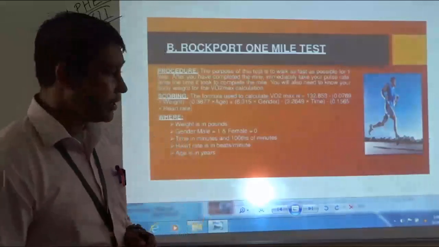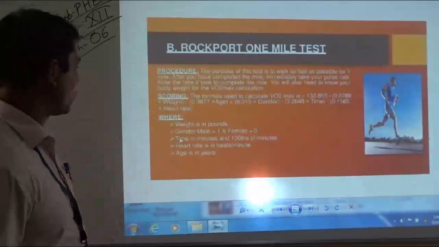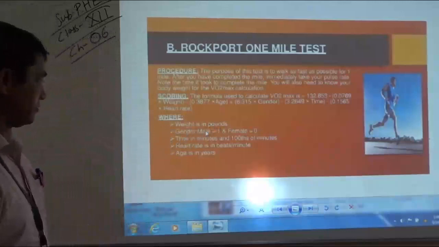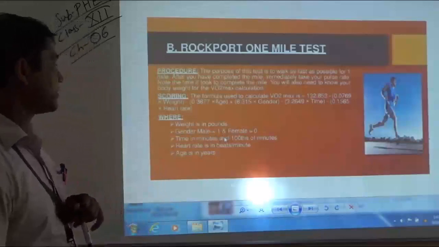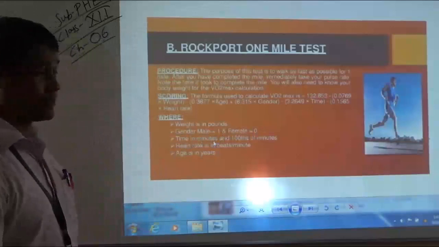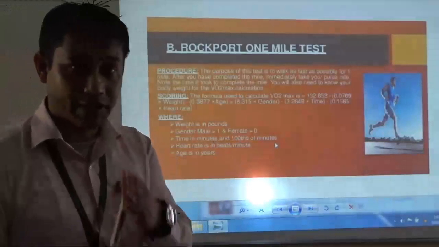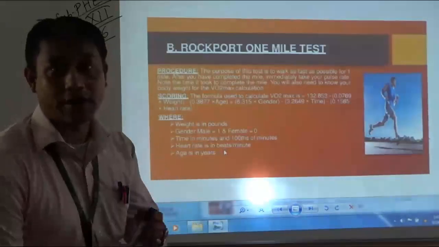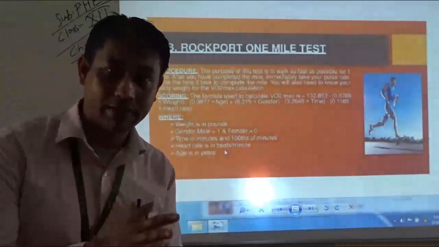Next, these are some of the scores that are recorded. The weight of the subject will be measured in pounds. For gender, if the subject is male, then a weightage of 1 will be given; if the subject is female, then a weightage of 0 will be given. The time is in minutes and hundredths of minutes, so the time taken to complete 1 mile will be recorded with the help of a stopwatch. Heart rate will be recorded for the first 15 seconds and then multiplied by 4.